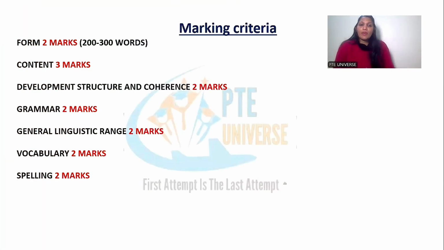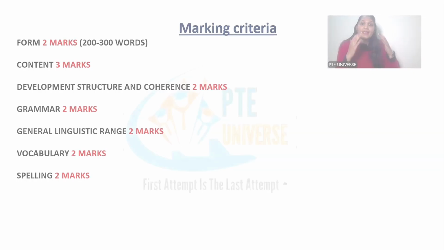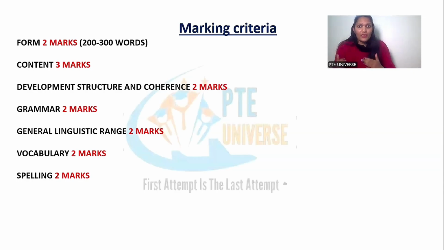Guys, there are a total of 7 parameters on which the essay is marked. First is form, which has got 2 marks, that is the word limit. Then content has got 3 marks. Third, development, structure and coherence, that has got 2 marks. Grammar has got 2 marks, followed by general linguistic range. Last, we have vocabulary and spelling. Now, first thing you need to remember is that content is important, but content is not everything. There are other parameters as well, like grammar, spelling, vocabulary and form, which you need to consider while writing the essay.